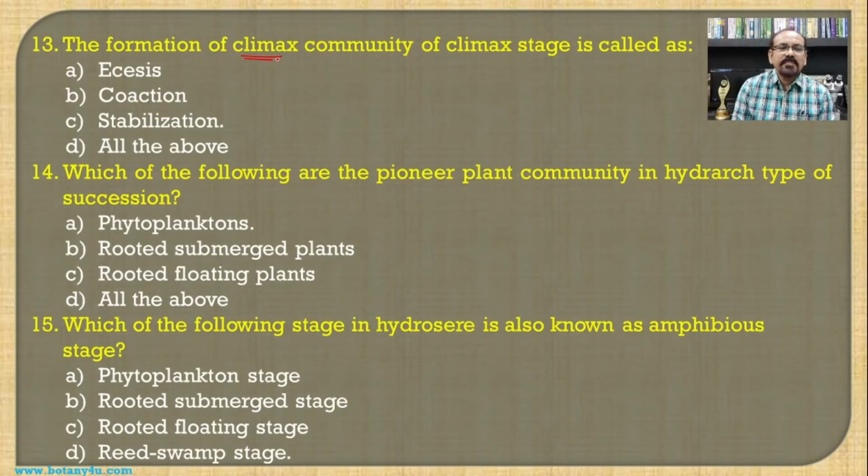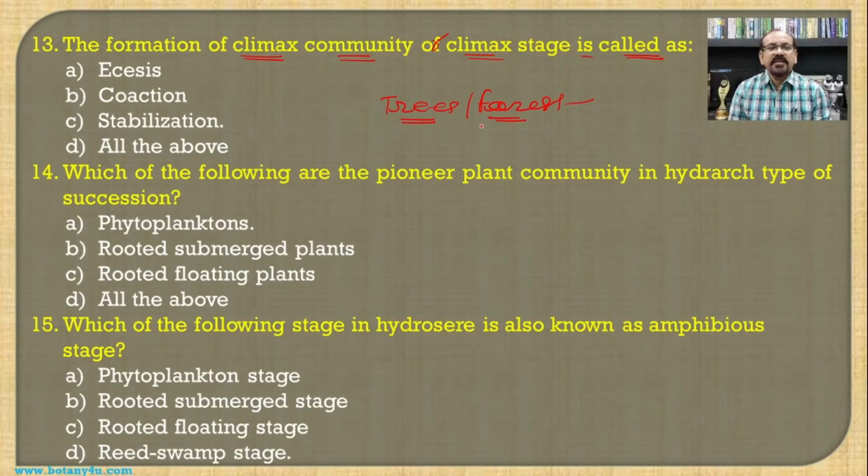The formation of the climax community, or climax stage, is called as? If you see the climax stage or climax community formation in any type of succession, whether hydrosere or xerosere, it is nothing but the formation of trees. When there is a formation of trees or forest, such a type of community formation is known as the climax community. And when the forest or trees have formed, at that time it remains as it is, and hence it is known as stabilization.